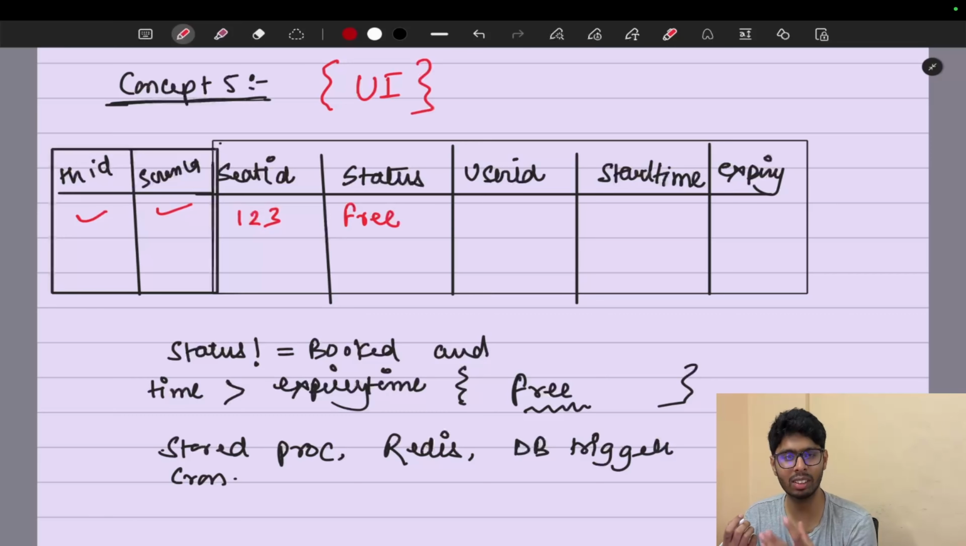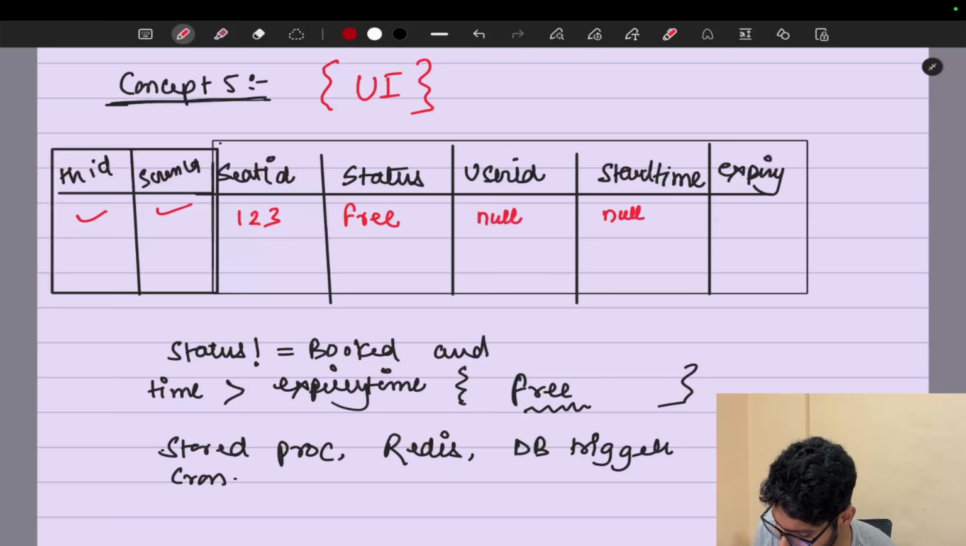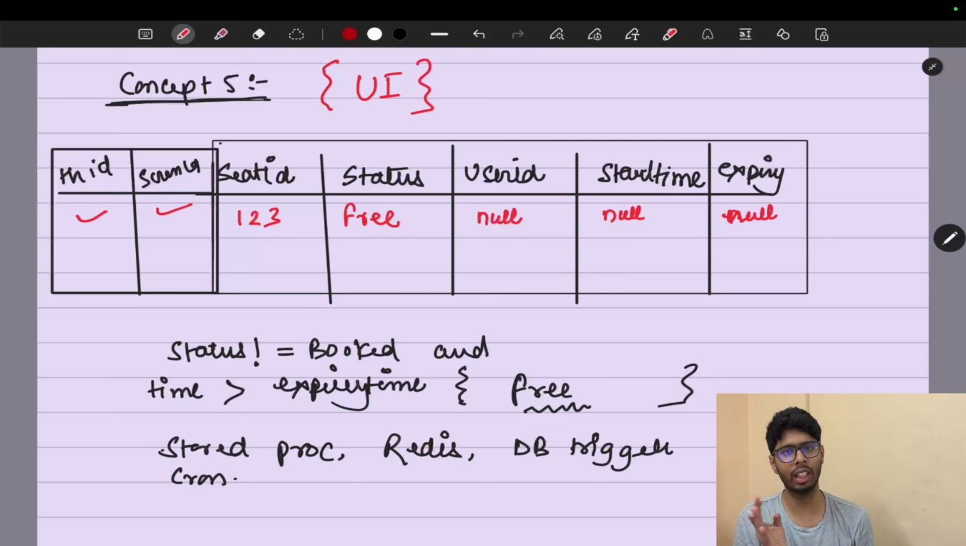So what will happen when the status is free? The user ID is going to be null in that scenario because there is no one on that particular seat. Start time and expiry time are also going to be null right now because that seat is currently free. And what is the logic? We'll simply say select star from that particular theater ID and screen ID, show me all the seats, where status equals free, and we'll mark those seats as clickable. All the other seats that are locked or booked are going to be grayed out.